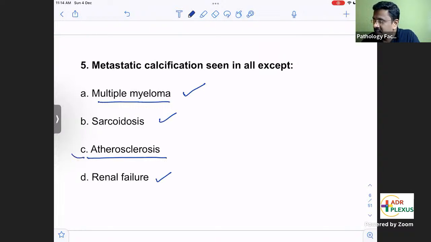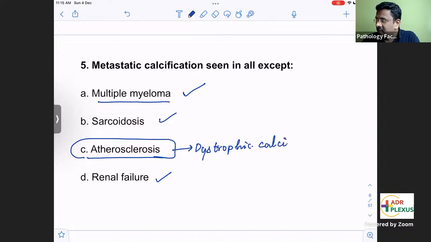But atherosclerosis is a dead and degenerative tissue, so the calcium levels will be normal. When at a site of dead tissue, degeneration or injury, the calcium levels are normal and the calcium gets deposited, you call that dystrophic calcification.